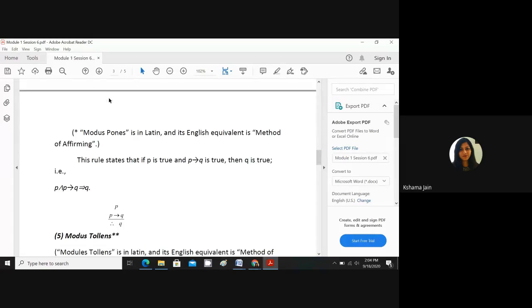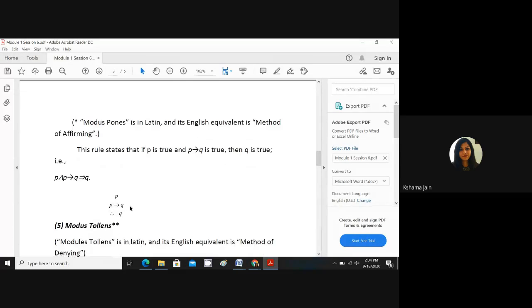What it says is, if P is true and P implies Q is true, then Q is true. You think like that. If P is true, already we know its value is true. And they are telling P implies Q is also true.